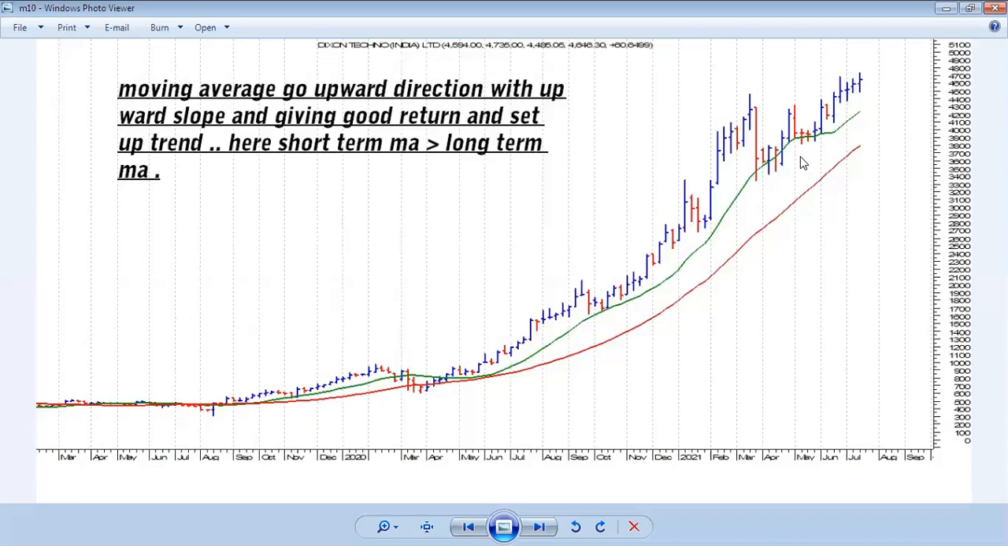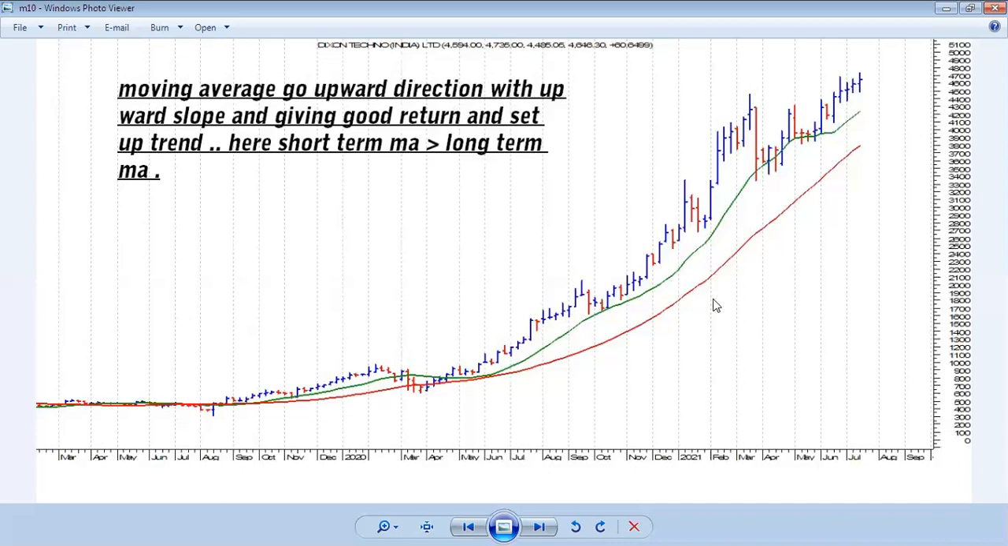So the moving average gives the knowledge of whether price is going in a strong upward direction or not. Through this moving average, we can identify that also. So the moving average goes in the upward direction with an upward slope, giving good return and setting an uptrend. Here the short-term moving average is greater than the long-term moving average.